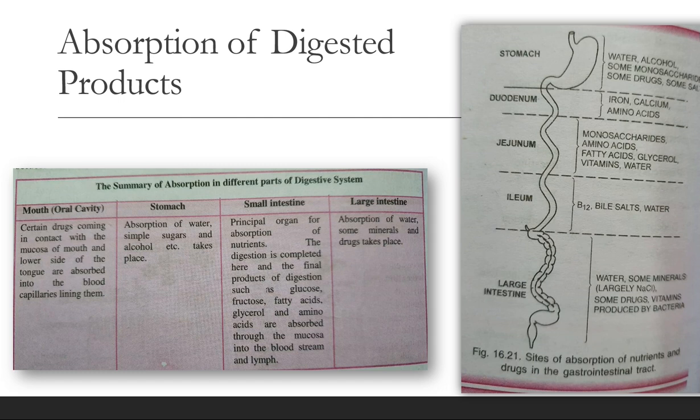Now, first of all, here we'll study what is the function of the large intestine in digestion. In the large intestine, there's no significant digestive activity. The functions of the large intestine are absorption of water, minerals, and certain drugs. No digestion takes place, only absorption of some substances, and secretion of mucus, which helps in adhering the waste together and lubricates it so that it can be passed out from the body easily.